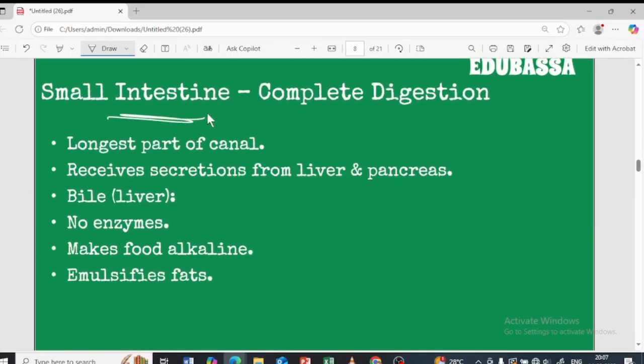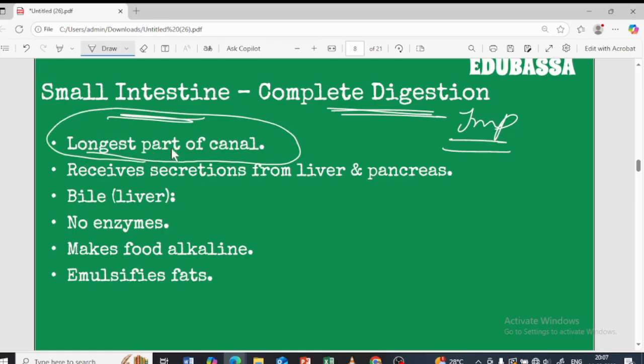So the small intestine is a part where complete digestion takes place. Important. In which part of the digestive system is the complete digestion going to take place? It is going to take place in the small intestine. Remember, it is one of the longest parts of the alimentary canal. It is very long, and it receives the secretions from the liver as well as the pancreas. So before the small intestine does its function, the liver and pancreas are going to help it. They are its best friends.